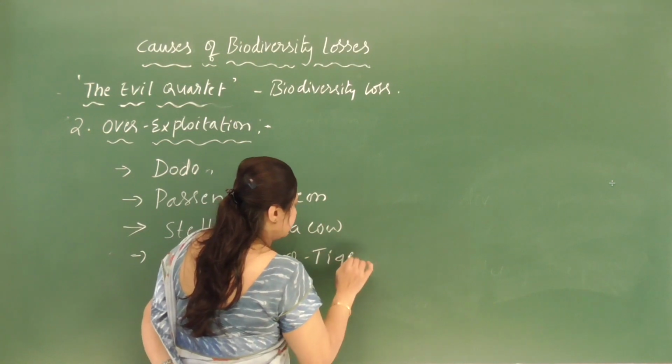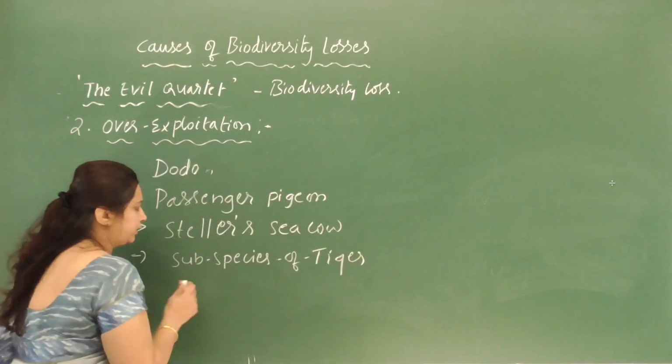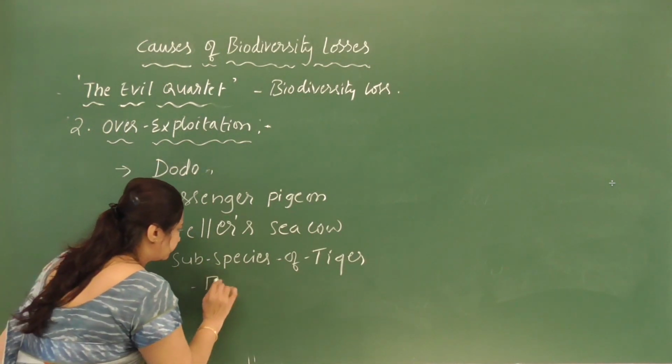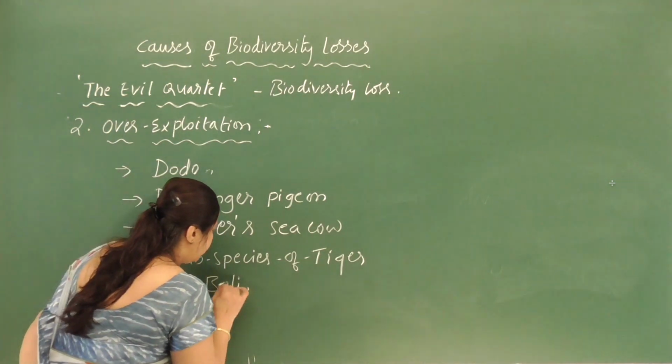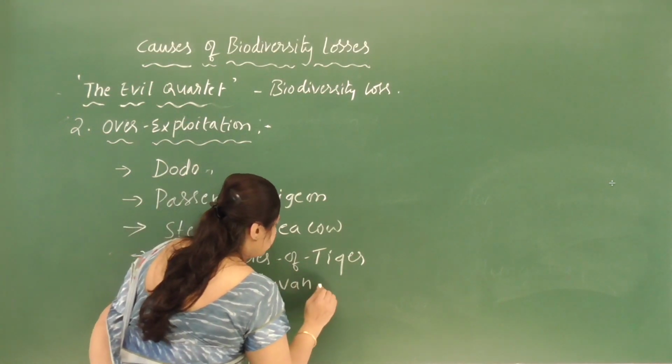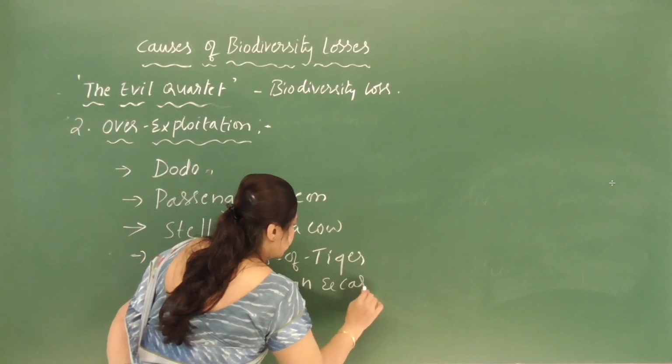So which are the 3 subspecies of tiger that have become recently extinct? Bali, Javan and Caspian.